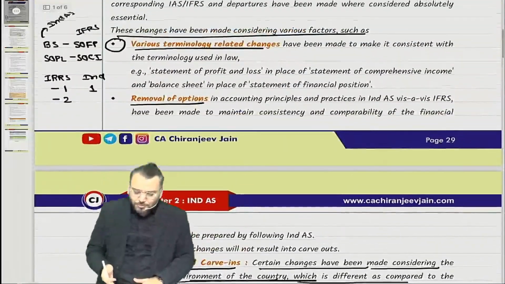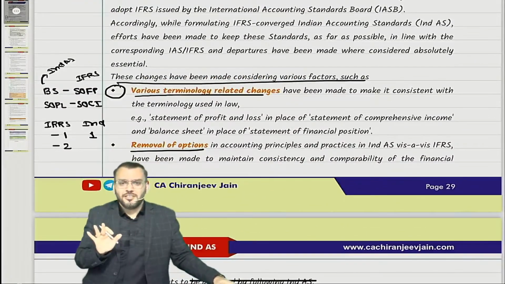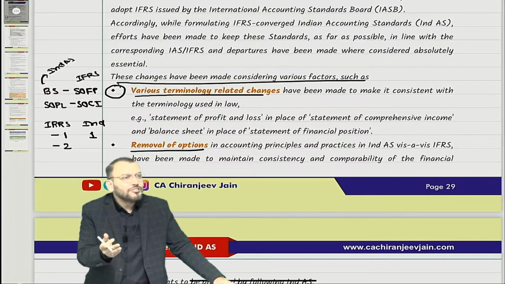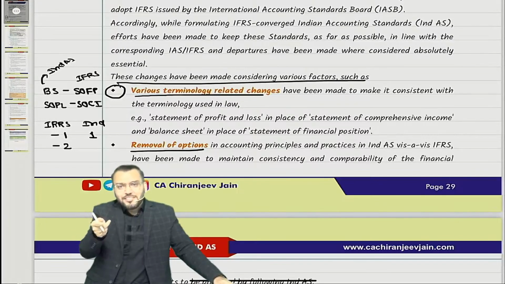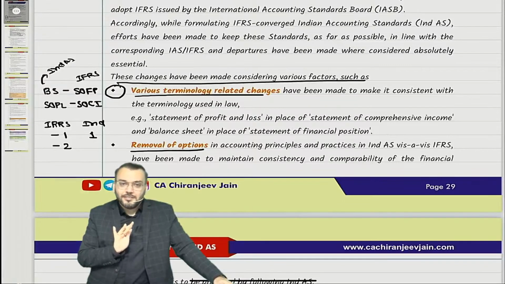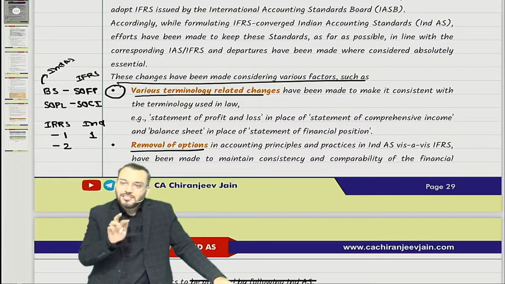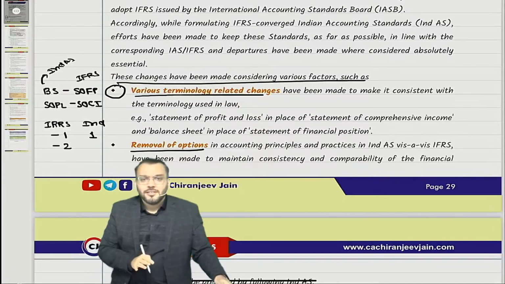So why are we doing this? Because I just want to inform you that there are some differences between Ind AS and IFRS. The first difference is what? Terminology difference, and that too only two terms, balance sheet and statement of profit and loss. Because of our Companies Act amendment, that terminology difference will also be removed. Second is removal of options. Third is what? Carve out and carve in. Correct?